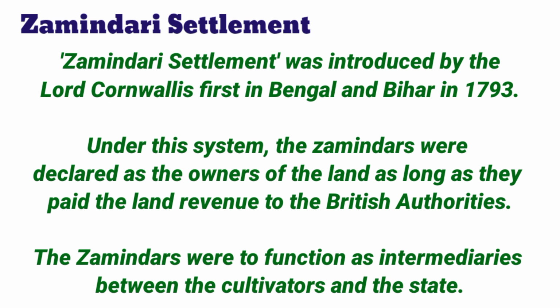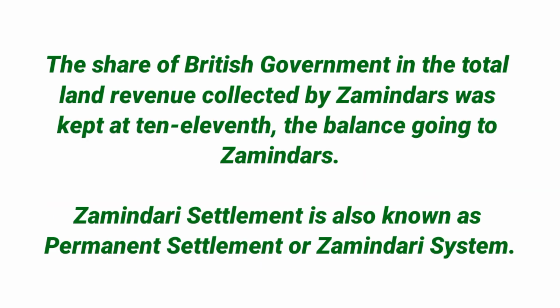Thus, the zamindars were to function as the intermediaries between the cultivators and the state. The government had no direct contact with the cultivators. The zamindars acted as the agent of the government for the collection of revenue from the cultivators. The amount of land revenue will be divided into eleven parts, and 10/11 of the share belongs to the British government and 1/11 of share belongs to the zamindars. The zamindars became the owner of the land and they remained absolutely loyal to the British government.